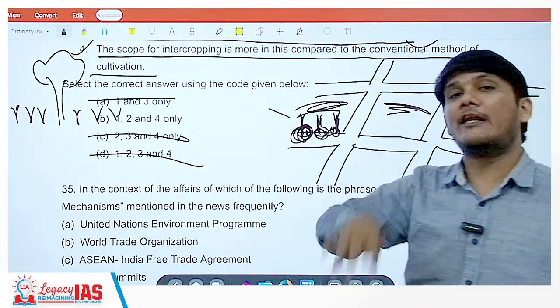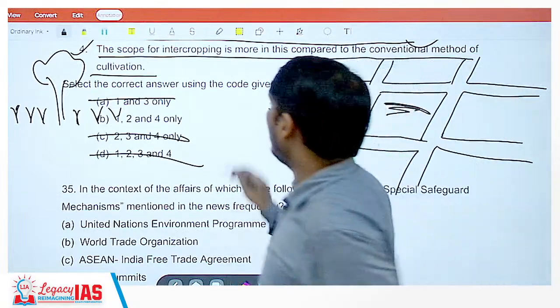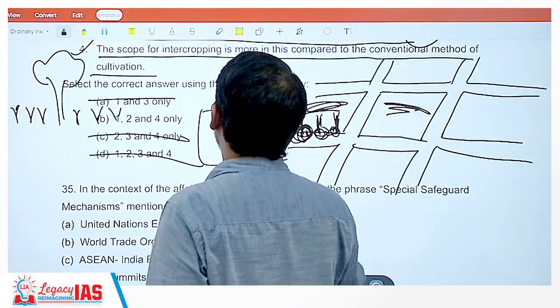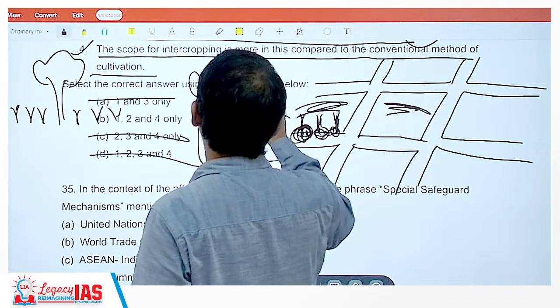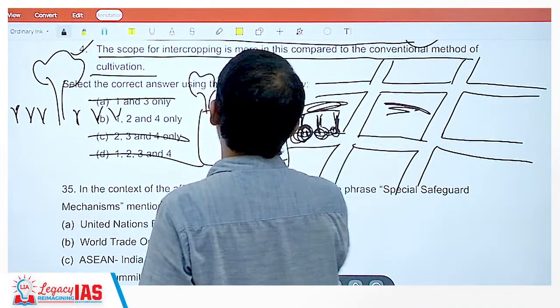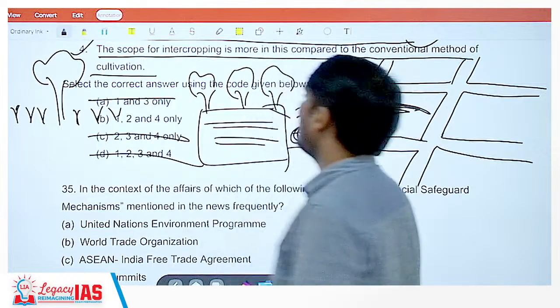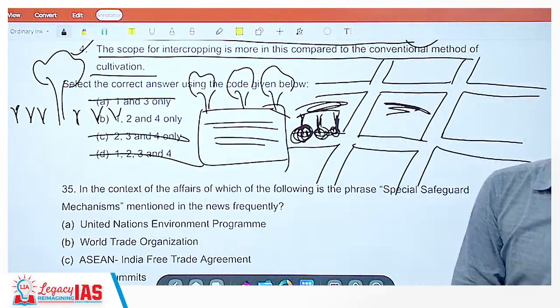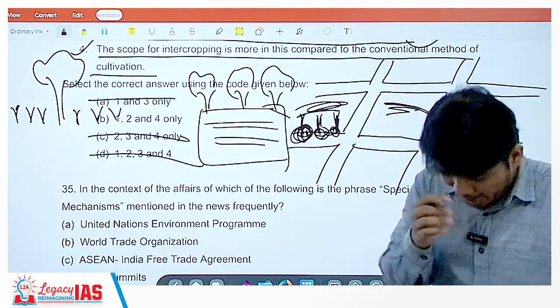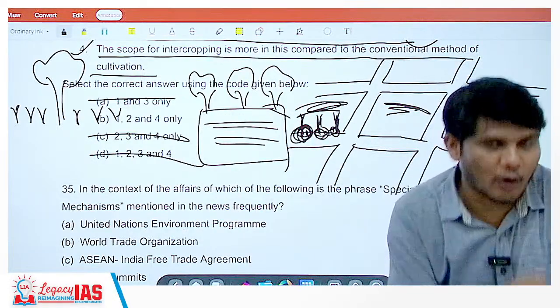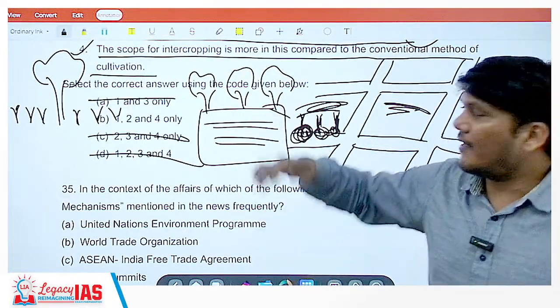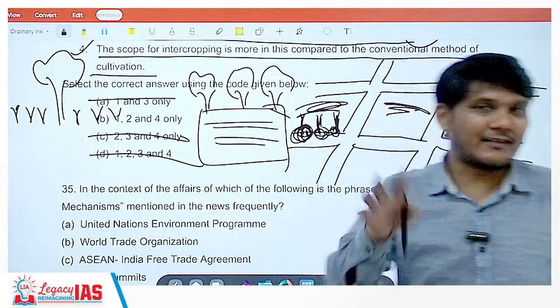Trees help in soil erosion. So what you will do, at the boundary you will have trees, and here you will have crops. So these trees will help you when there is flood. They will not let the chemical fertilizer completely run off. They will help in soil erosion. Plus the trees will also give you fruits. That is another benefit.